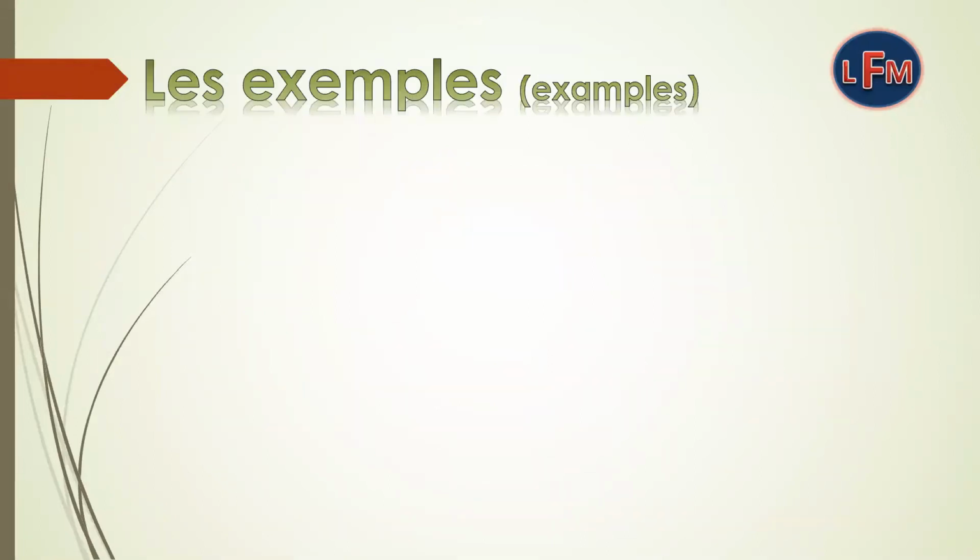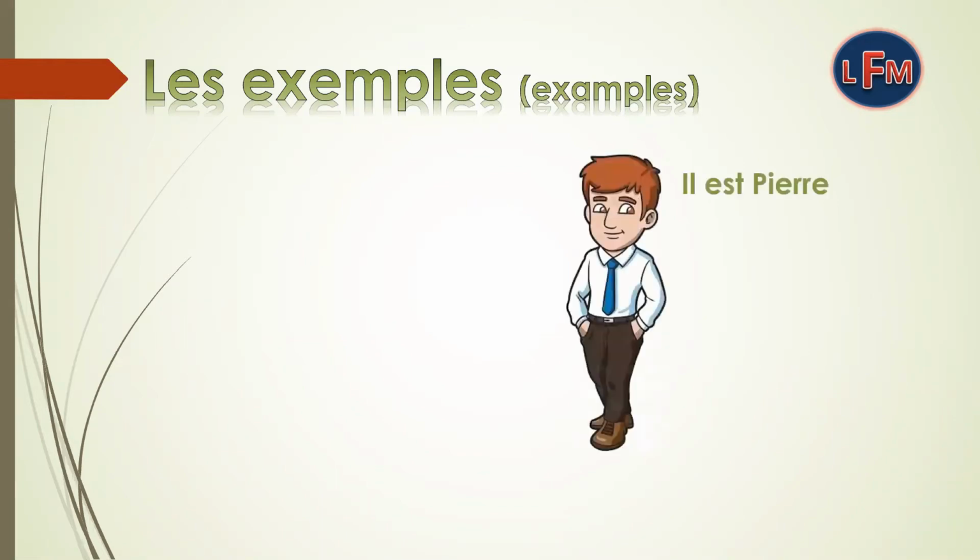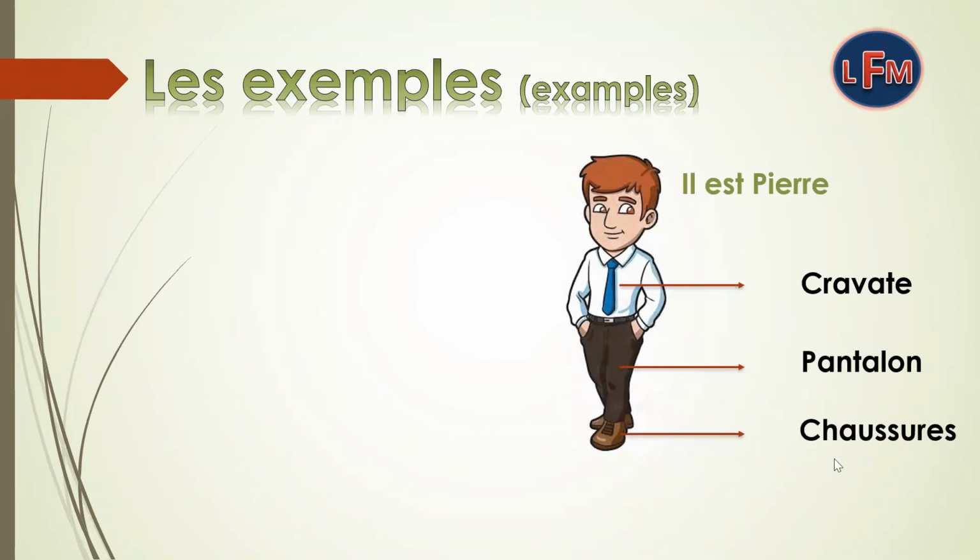I will tell you the difference between these articles with example. Il est Pierre. He is Pierre. This is Pierre's cravat, which means tie. This is Pierre's pantalon, which means pantaloon. This is Pierre's chaussure, which means shoes.